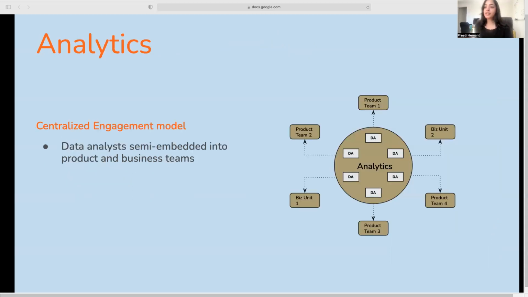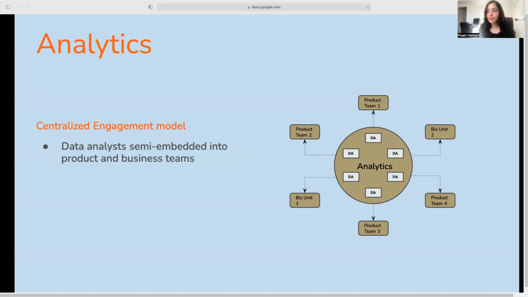Diving deeper into analytics, the team followed a centralized engagement model. In a centralized model, there is a concept of a home and an away team. Different data analysts, or it could be data scientists, are on the same team, in this case the analytics team, but they spend a majority of their time partnering with an away team.